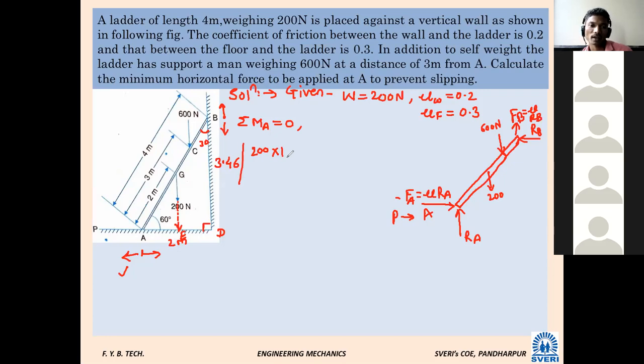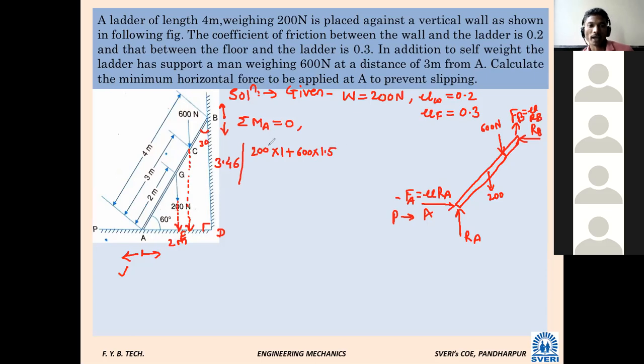What about the 600 Newton force? If I extend the line of action of the 600 Newton force, it will pass through this point, something like this. So what will be the distance between the line of action of the 600 Newton force and point A? 1.5. Correct. So here 600 into 1.5.